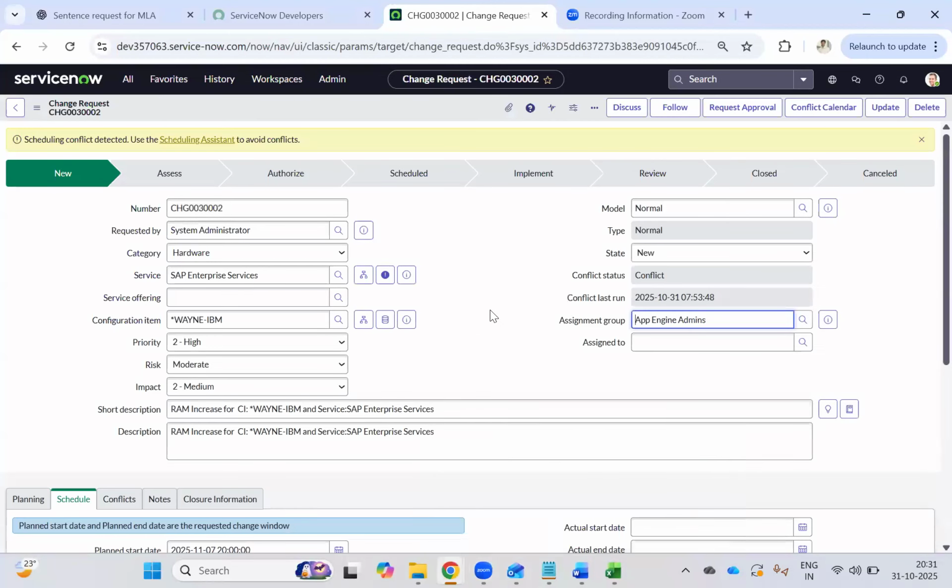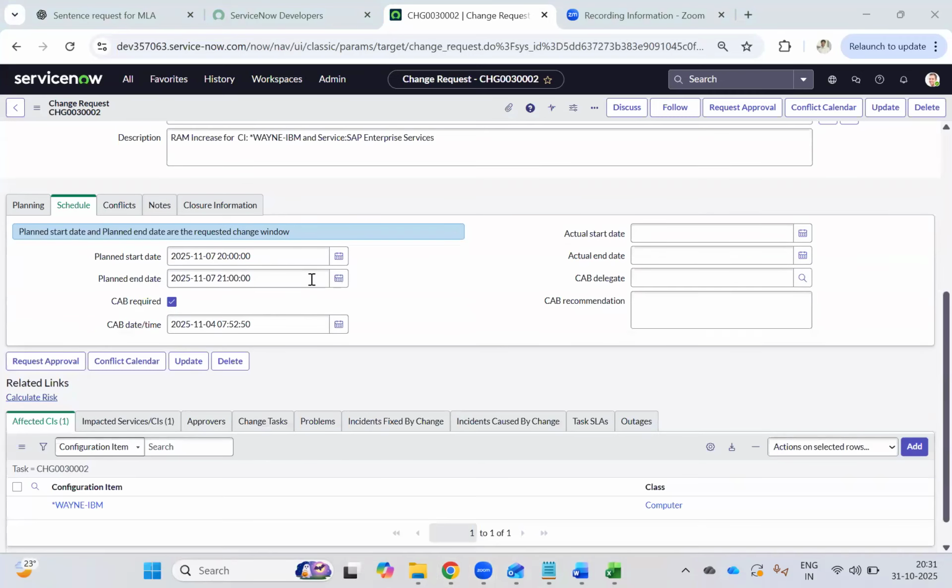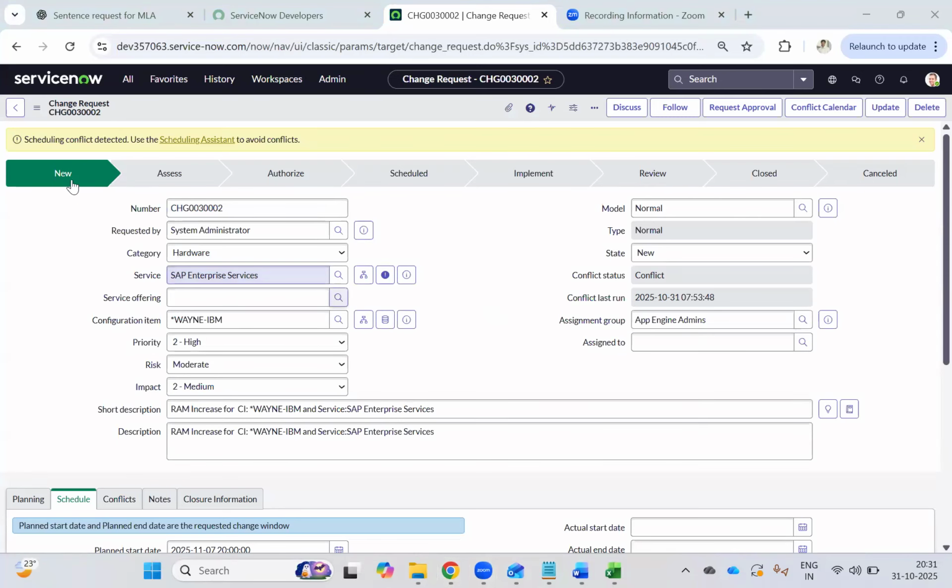So schedule assist will help you understand if there are any changes at the same time, correct? That is the main benefit of using schedule assistant. Now coming back to the other scenario, let's use the next options. What is the next option? You have to move to the next phase, correct?